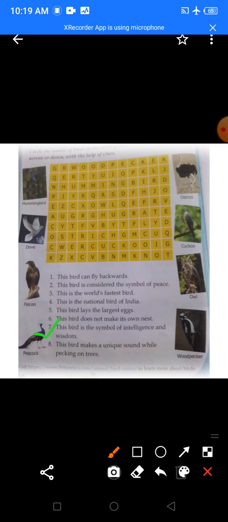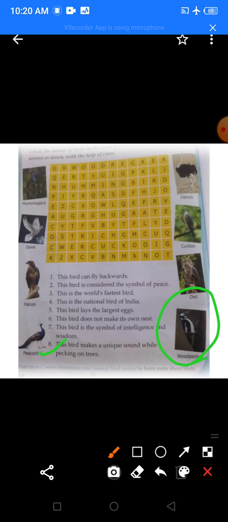Now, read the 8th question. This bird makes a unique sound while pecking on trees. Means this bird makes a very unique sound while pecking on trees. Which is this bird? This bird is a woodpecker.